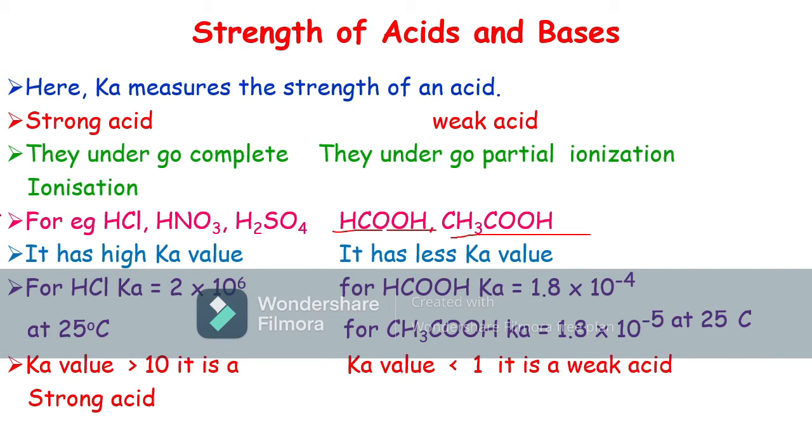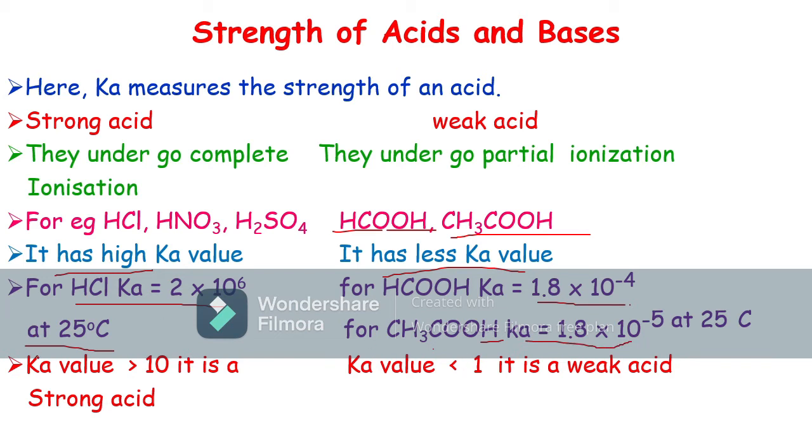The strong acid has a high Ka value, and the weak acid has a less Ka value. For example, the Ka value for hydrochloric acid is 2 into 10 power 6 at 25 degrees Celsius, and the Ka value for formic acid is 1.8 into 10 power minus 4 at 25 degrees Celsius. For acetic acid, the Ka value is equal to 1.8 into 10 power minus 5 at 25 degrees Celsius.